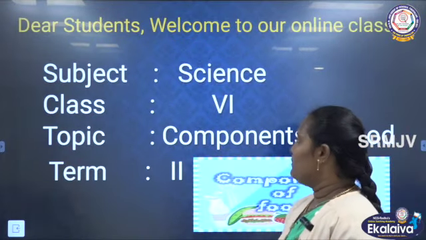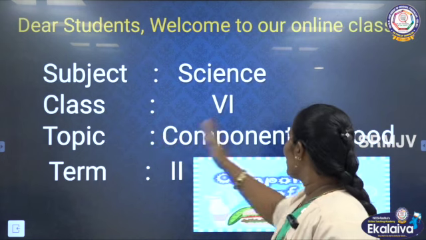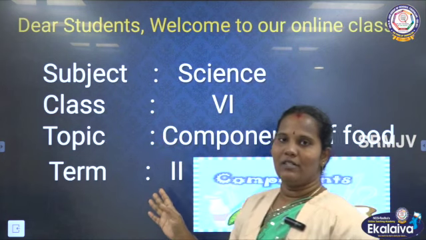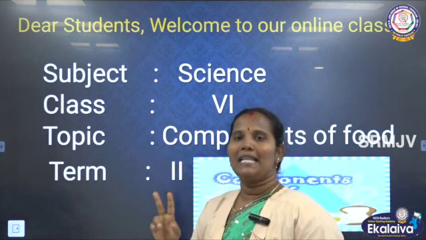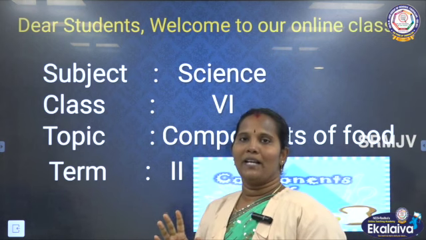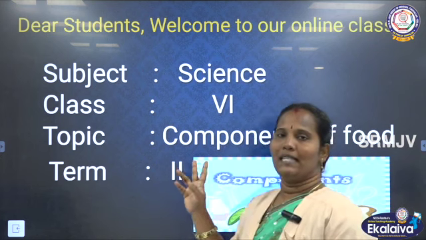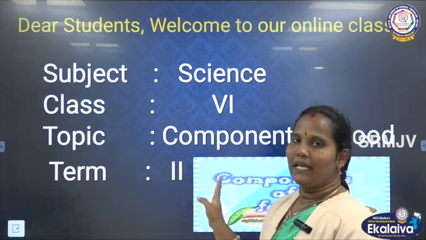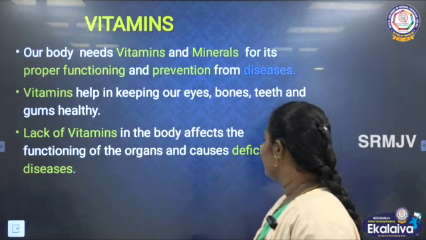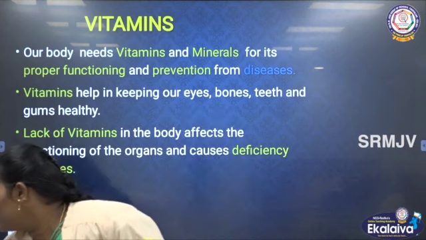Today we are going to see subject science, the class is 6, topic name is components of food. Today we have to see the components of food, vitamins and minerals. In the last session we saw the other three main components: fat, carbohydrate, protein. Today we have to see the vitamins and minerals. First we have to see about the vitamins.